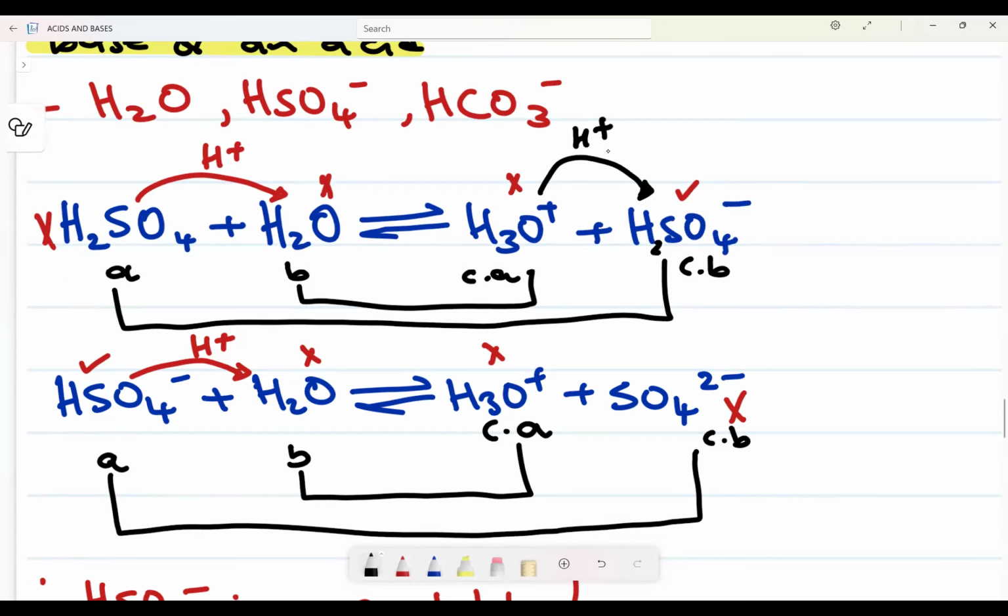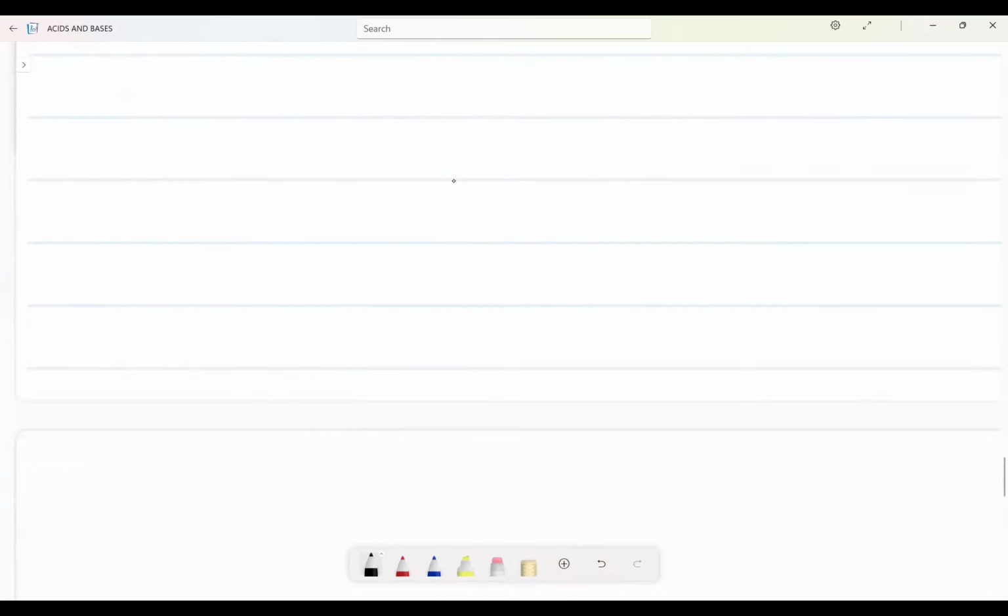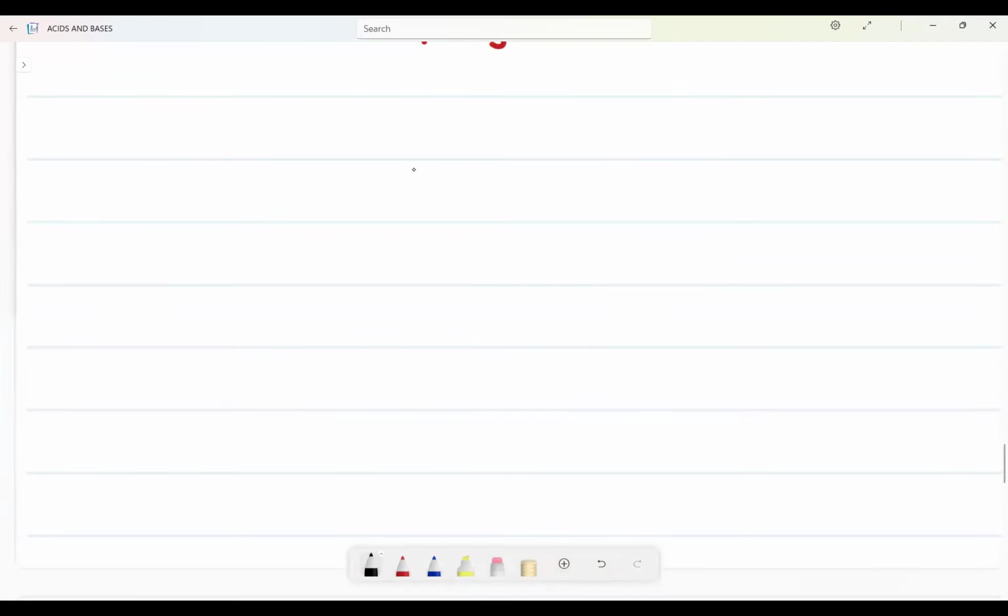hence forming this. So can you see here it acted as a base, because it accepted a proton. But here HSO4 minus was the one that donated. Here it received, it gained, but here it donated. Hence now we say it is an ampholyte. When you see this question and they ask which one is an ampholyte and you see water here, do not automatically say water. No, no, no, no. Please always check, okay?